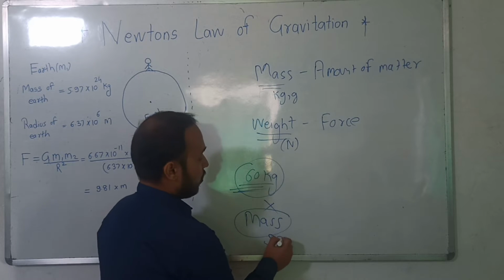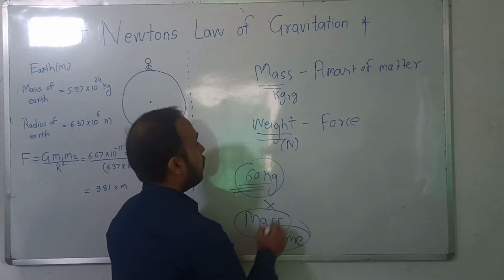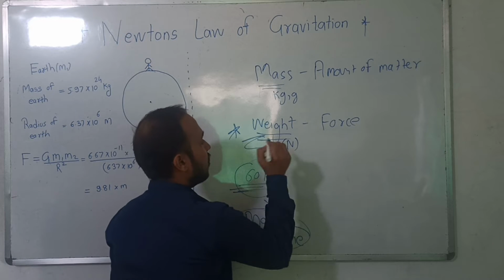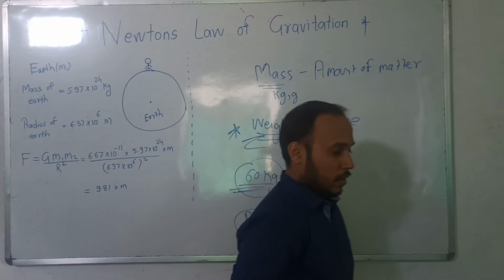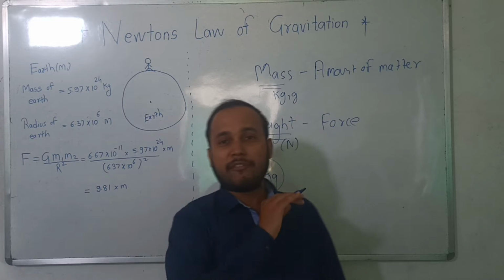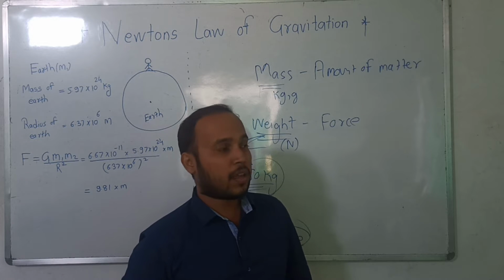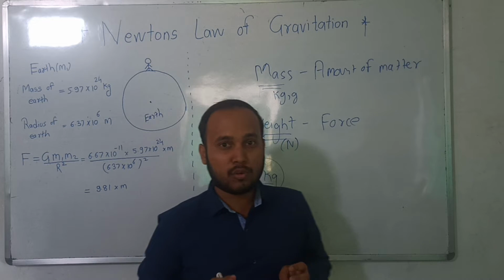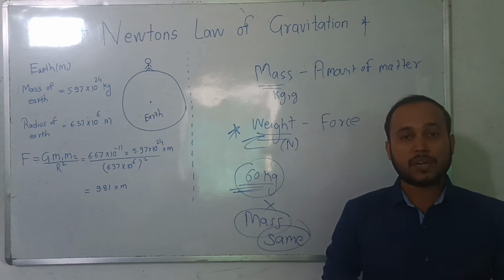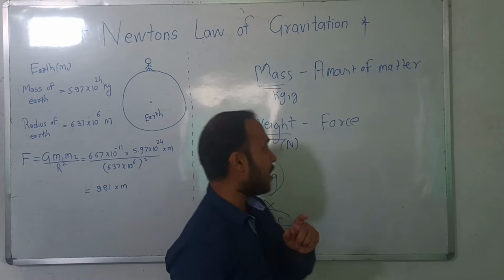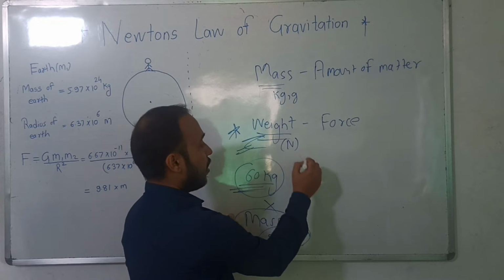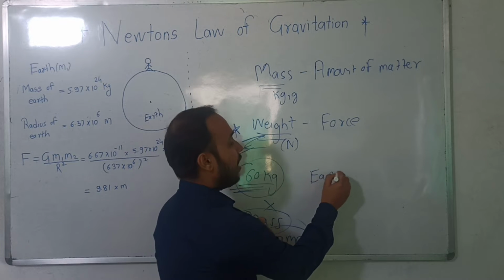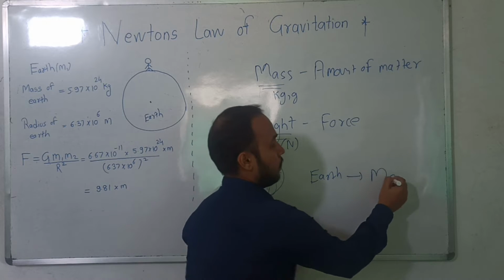It will remain the same. But the second thing that we are discussing, weight, does not remain the same everywhere. This changes from place to place. Though there is a slight change if I move from here to here, surely your weight changes if you are on earth compared with the moon.